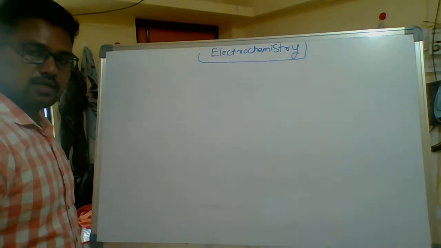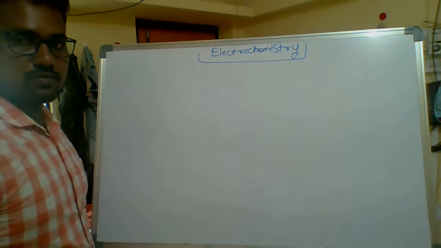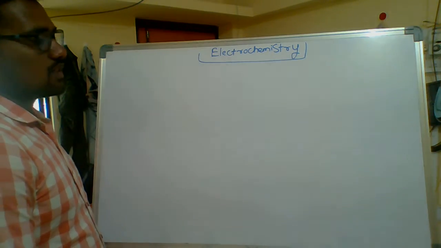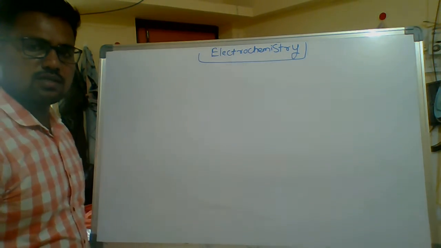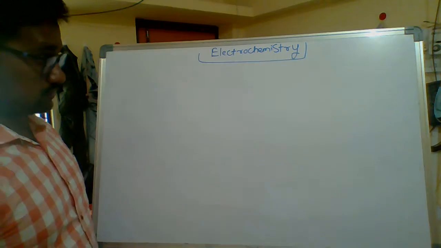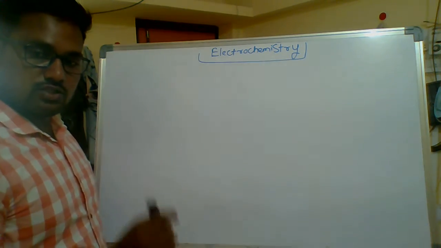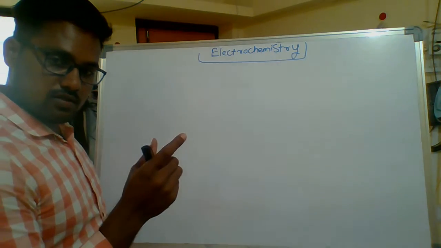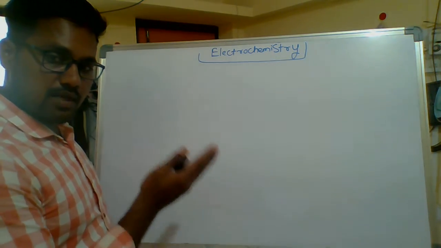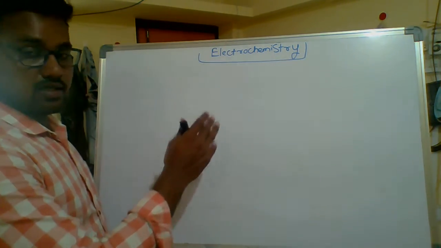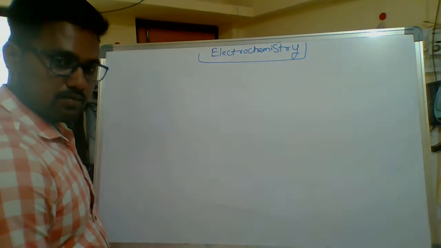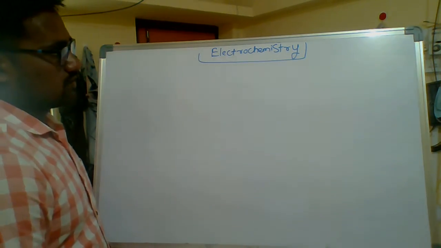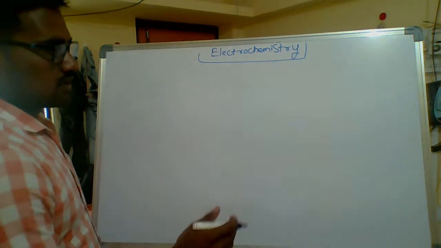Hello everyone, today I will explain the electrochemistry topic and the concept behind it. Electrochemistry is a branch of chemistry, and physical chemistry is one sub-branch of chemistry. So this comes under the physical chemistry branch. And what is electrochemistry?